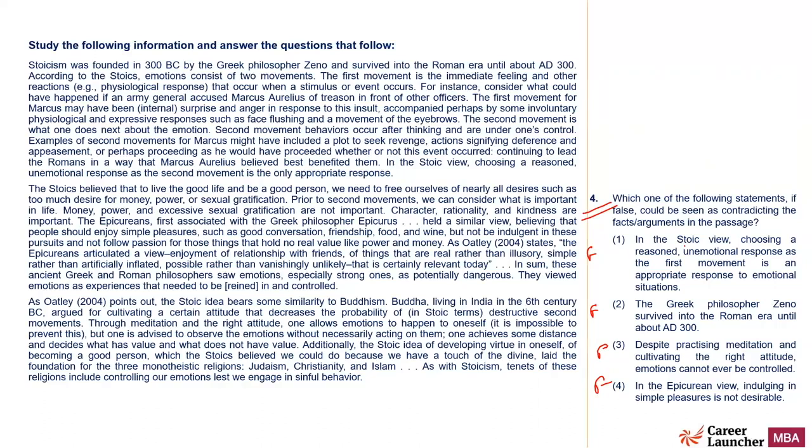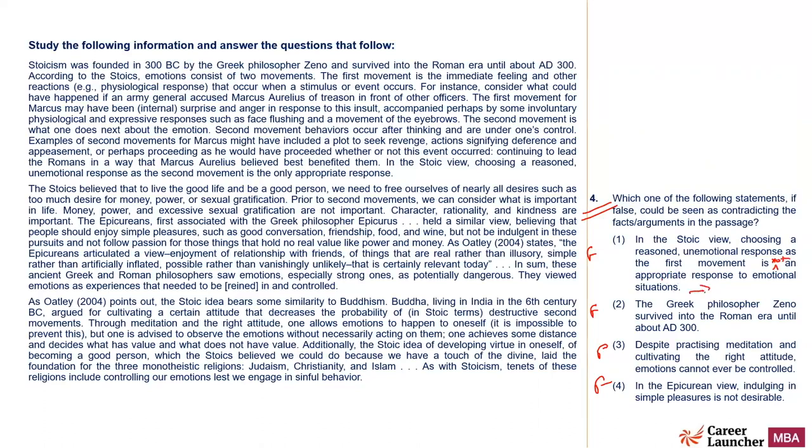So let me negate it and say that in the Stoic view, choosing a reasoned and unemotional response as the first movement is not an appropriate response to the emotional situation. Let me make it false. I will put "not" here, so it will not confuse me also.